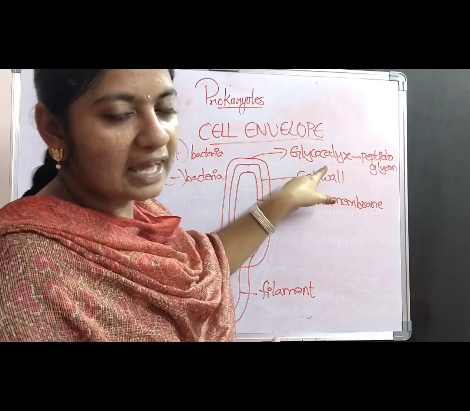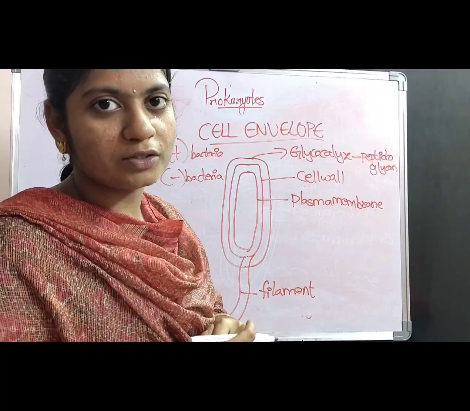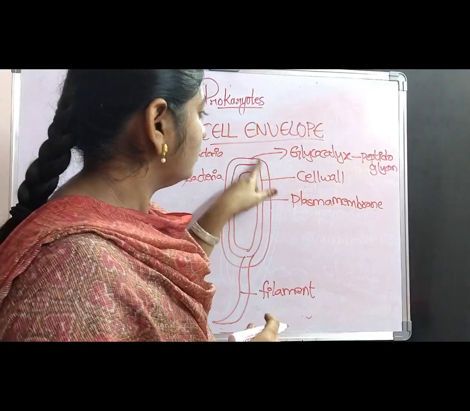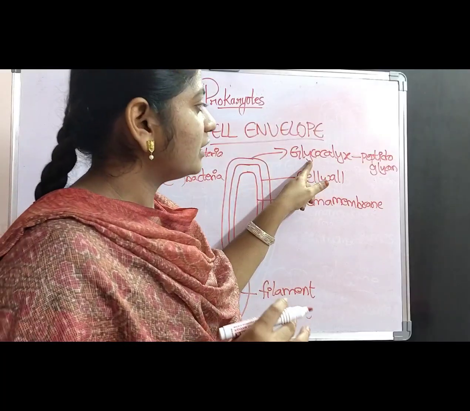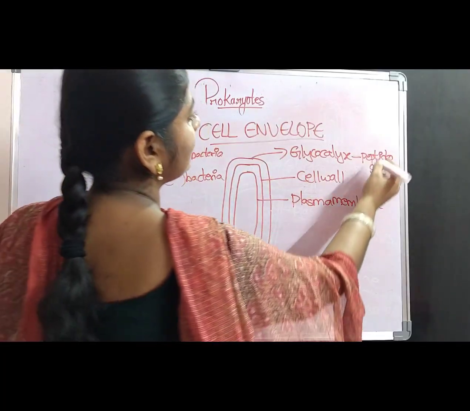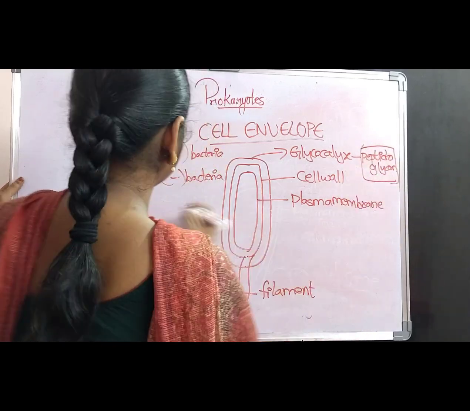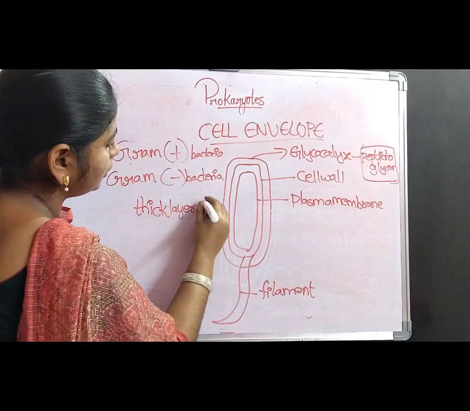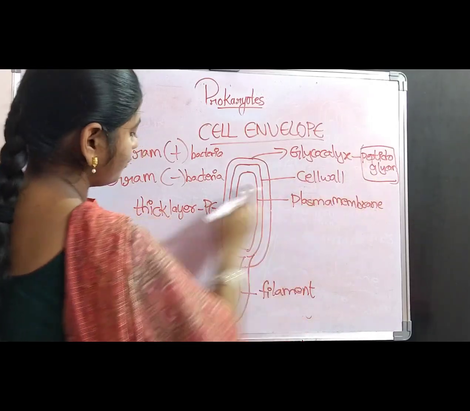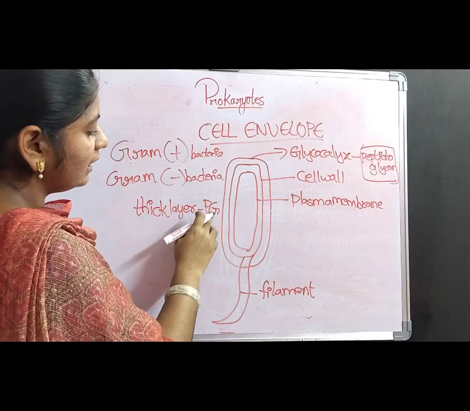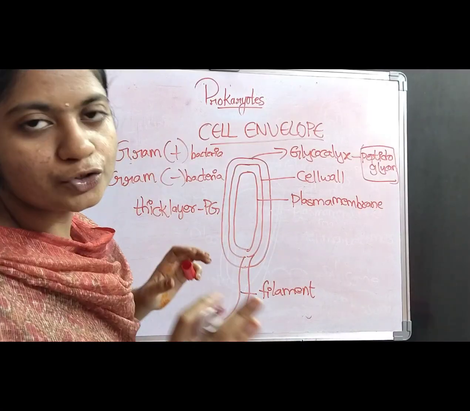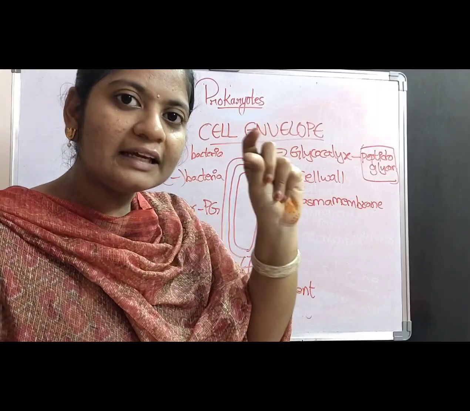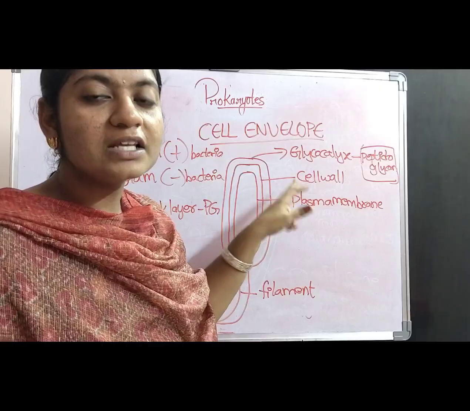At first, what is gram-positive bacteria? If the glycocalyx layer contains a thick layer of peptidoglycan, the bacteria undergo the staining process.